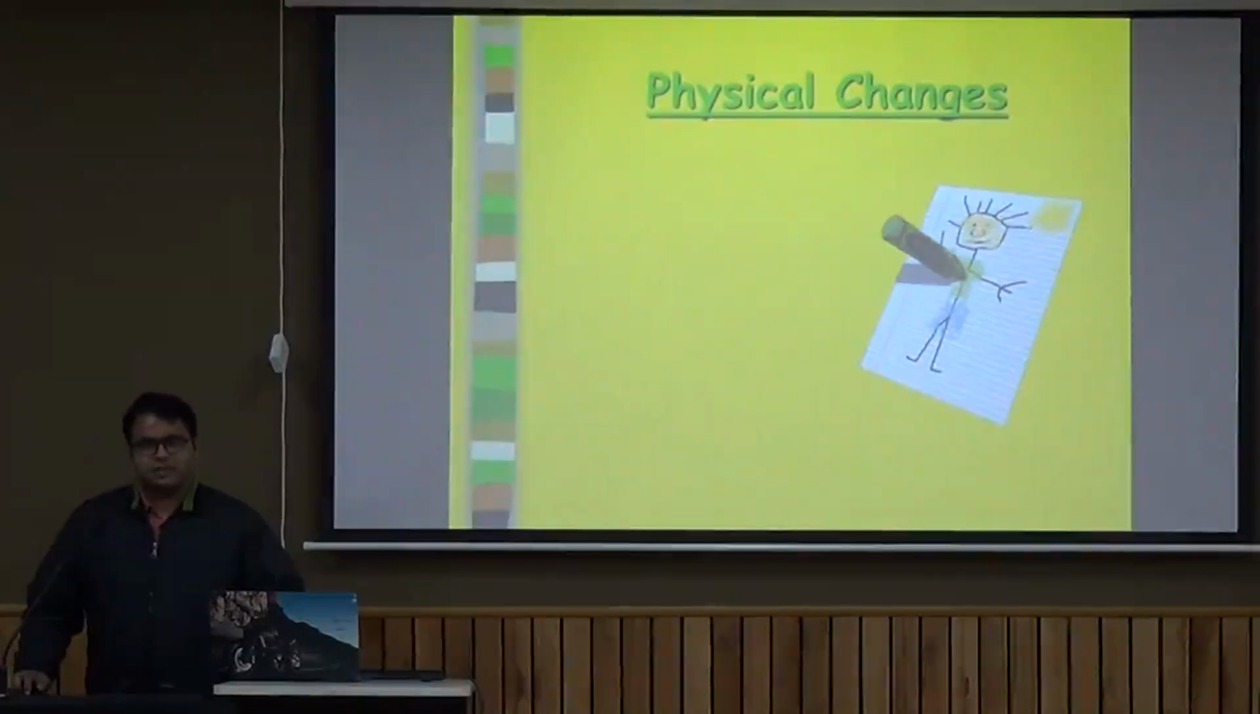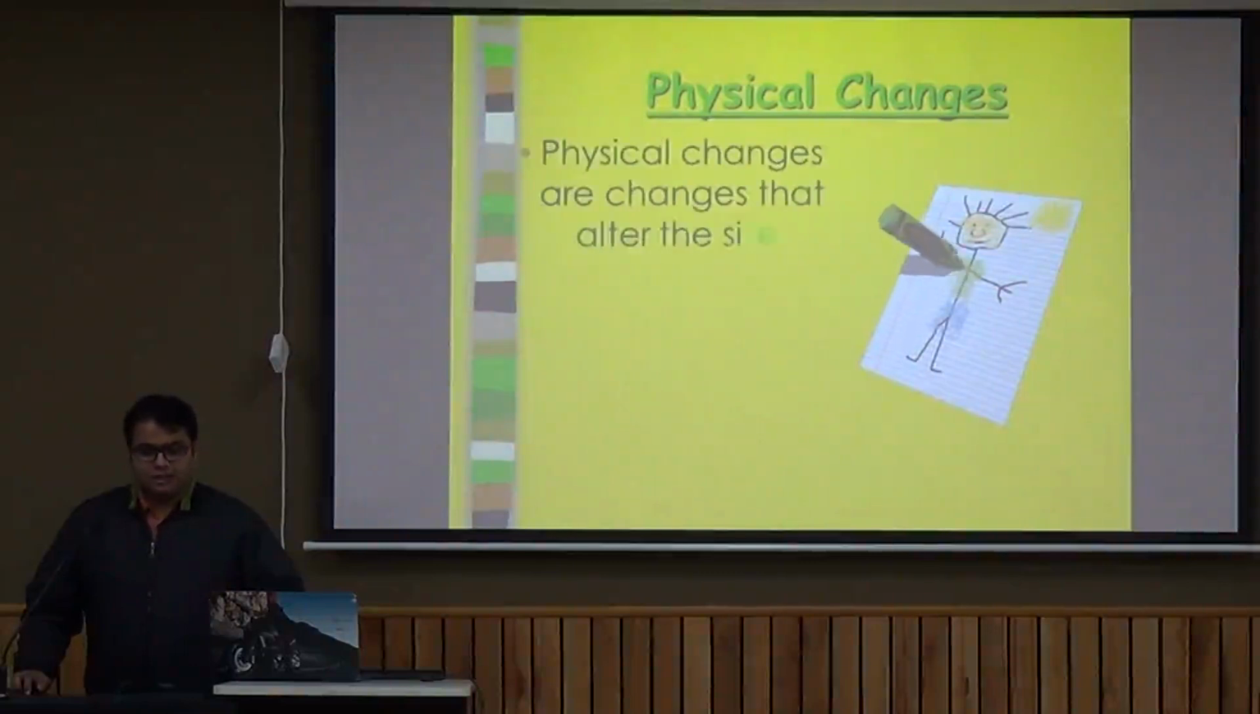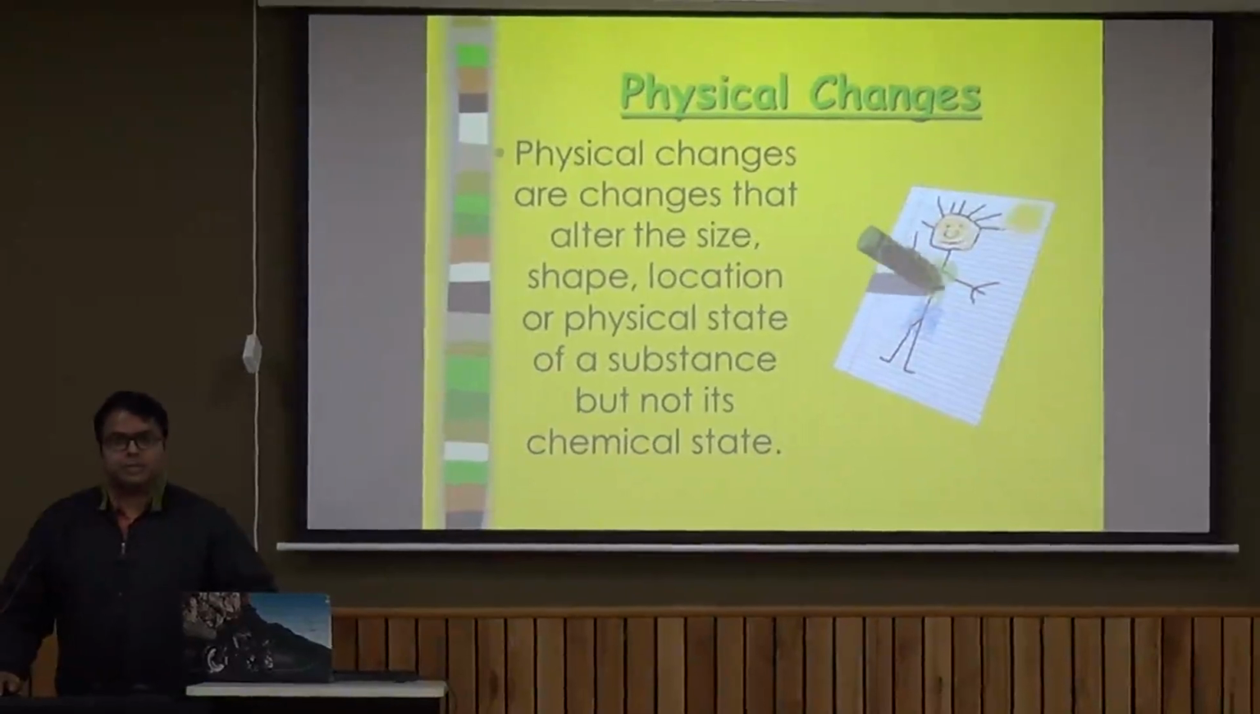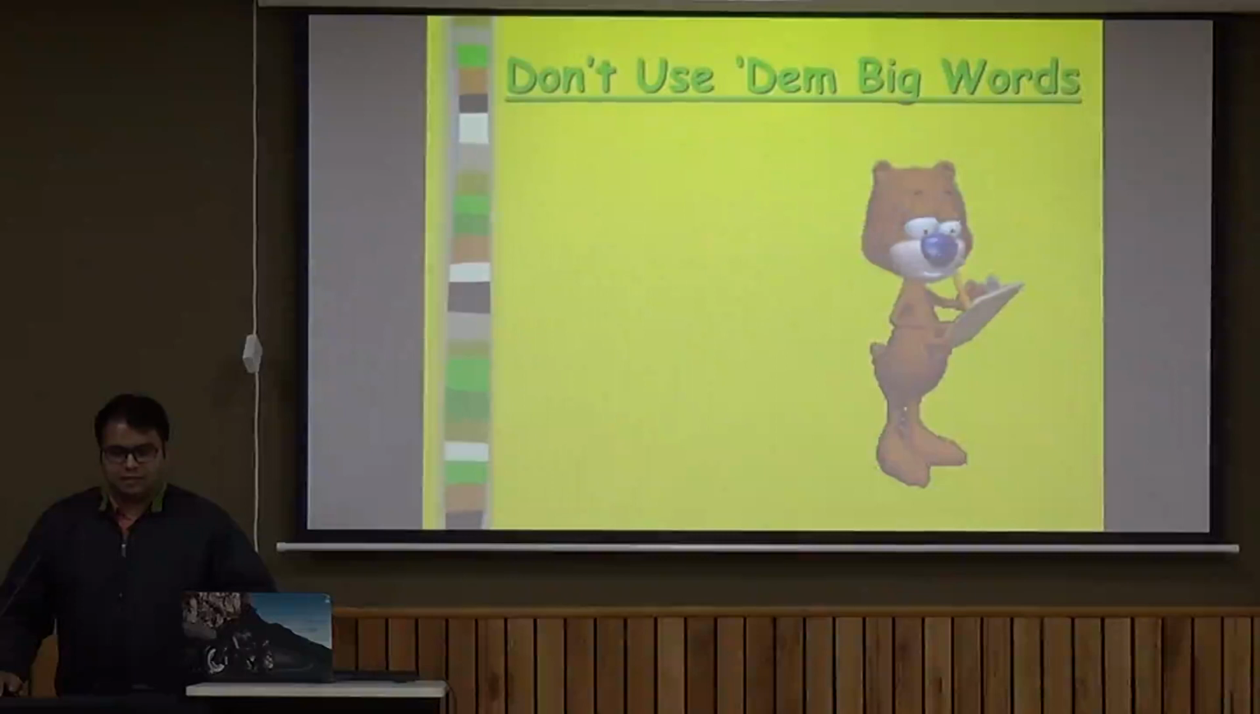Now physical changes, we see them all around us everywhere. What are physical changes? As you can see here, physical changes are changes that alter the size, shape, location or physical state of a substance but not its chemical state or chemical formula.